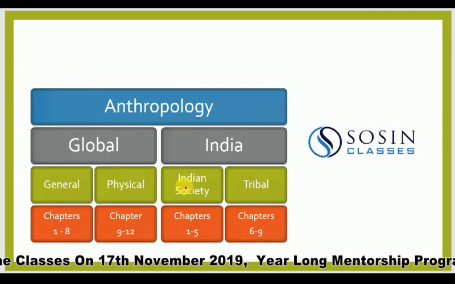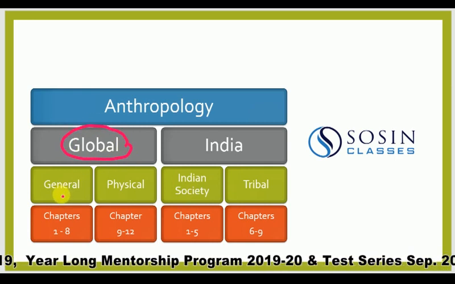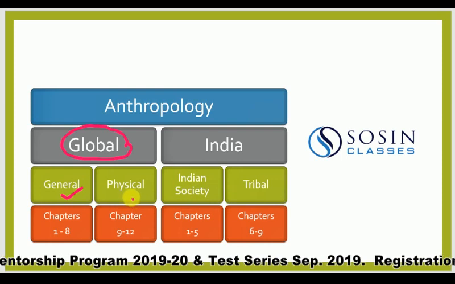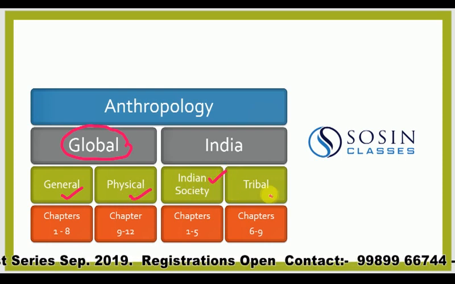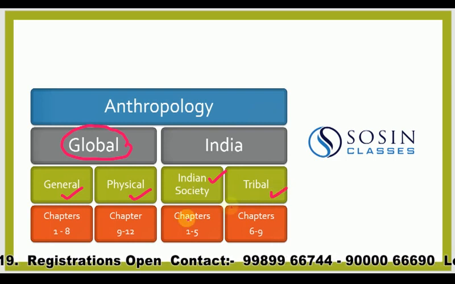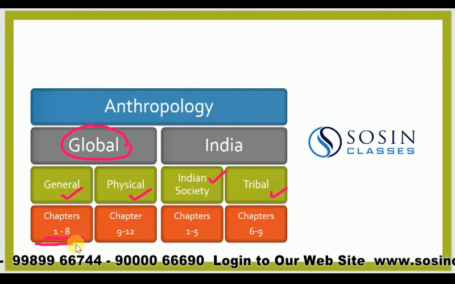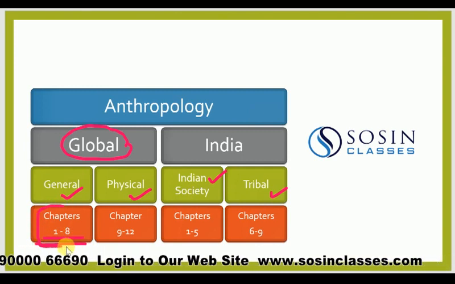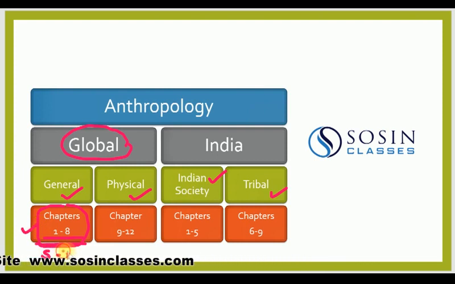Let me take you to the syllabus for that matter. Now, when I talk about global anthropology, it is divided into general anthropology and physical anthropology, and then when it comes to India, Indian society and tribal anthropology. In general anthropology, this you will have to remember very clearly. Chapters 1 to 8 are placed under section 1 of your syllabus generally, and then chapters 9 to 12 we place them in section 2.